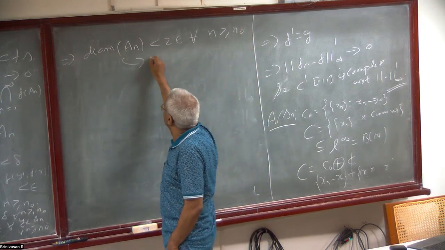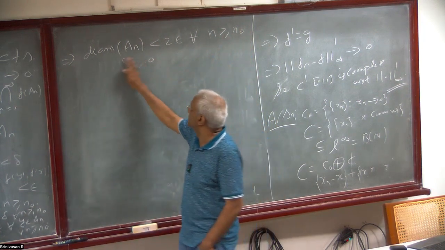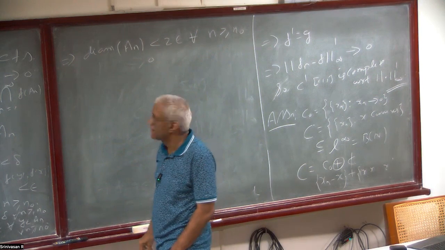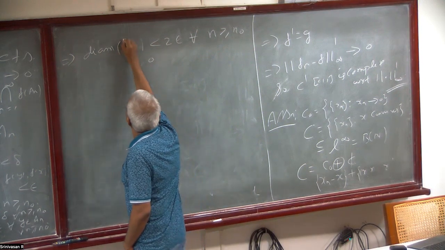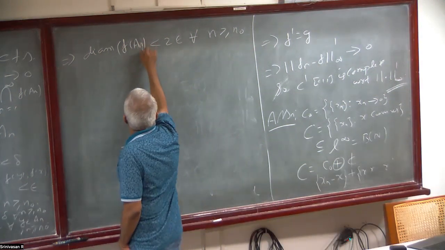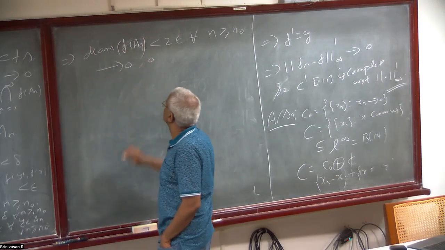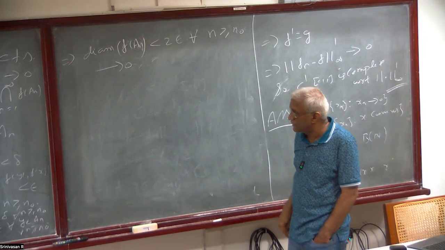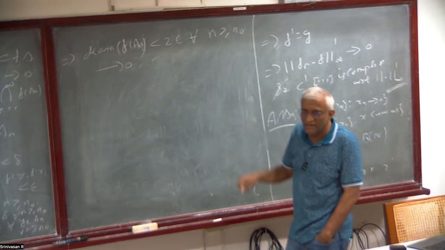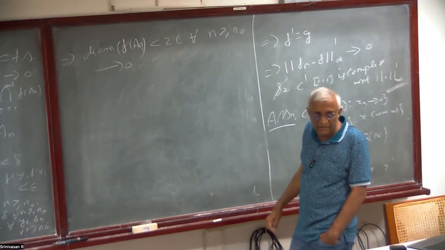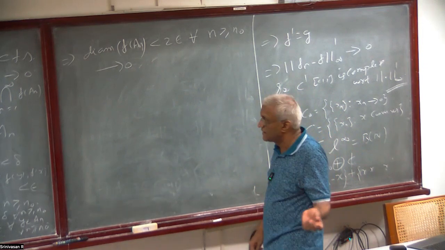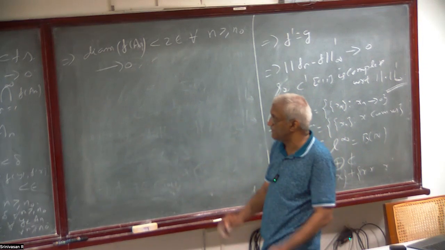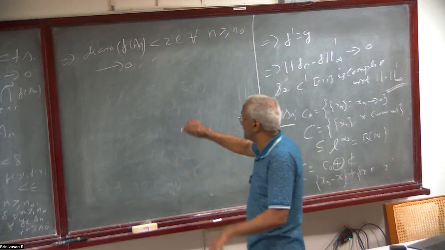So this goes to 0. This means the diameter of f of A_n goes to 0. That's what we want to prove. And it is clear that f of x has to be in all of them.